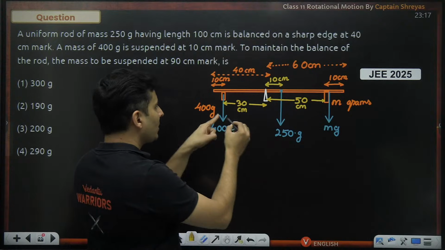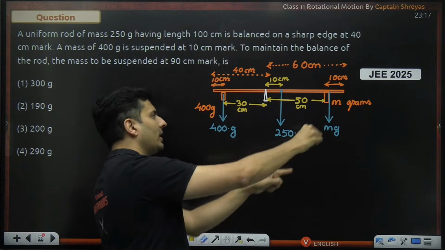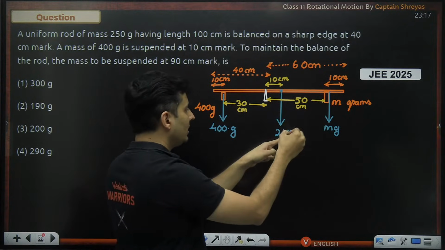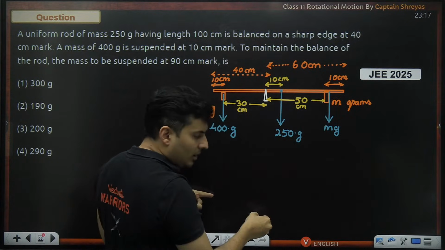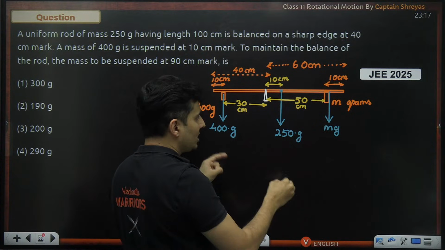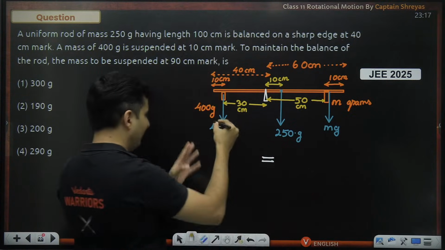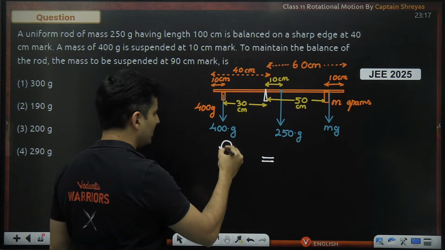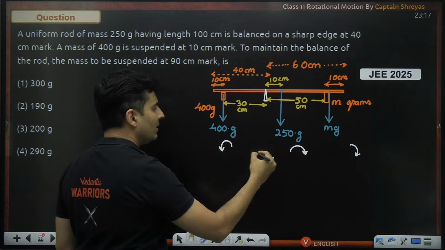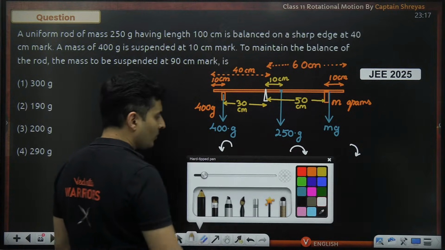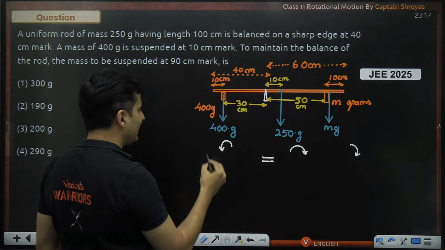I'll tell you how. This 400 grams about this edge will create a torque in anti-clockwise direction. This 250 and M, both of them will rotate the rod in clockwise direction, so the torques must be balanced. So on one side, you will have anti-clockwise torque, and on the other side, you will have two clockwise torques, which are basically balancing each other. How much is the value of the torque? It will be R into F, that's it.